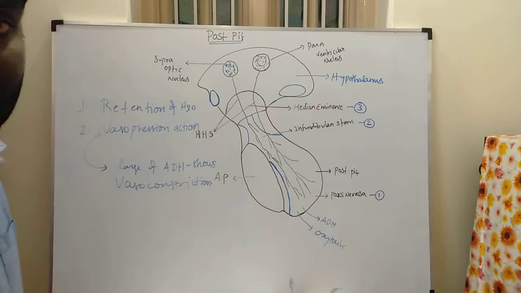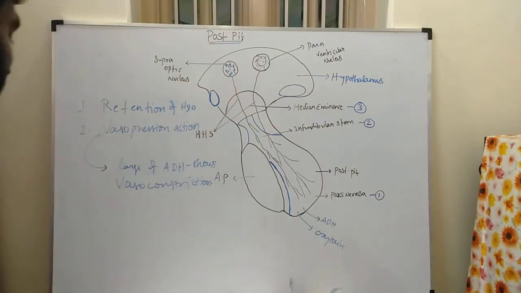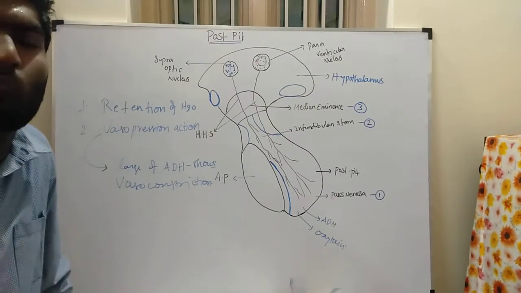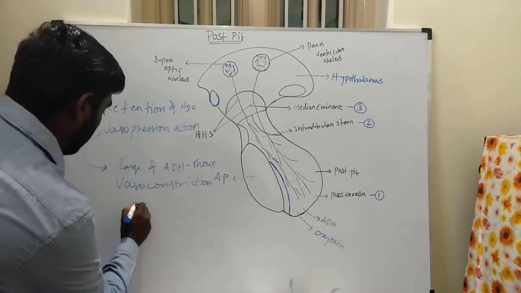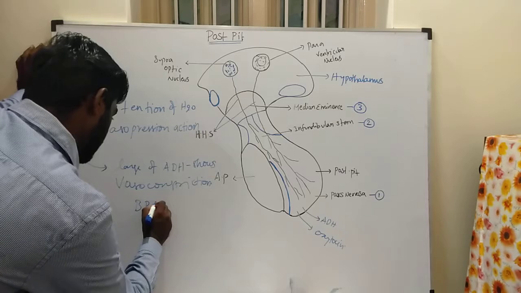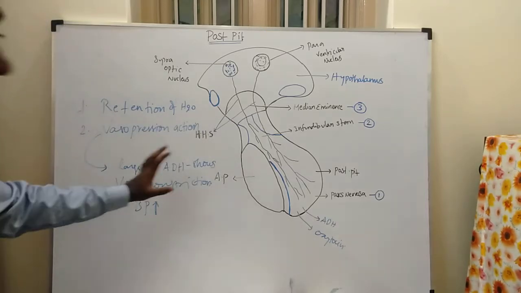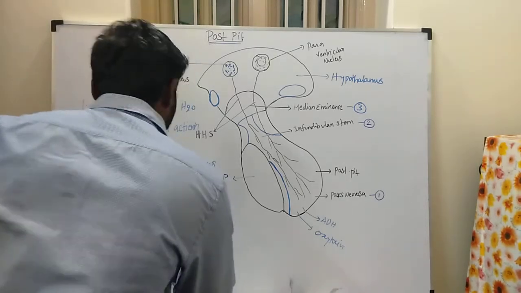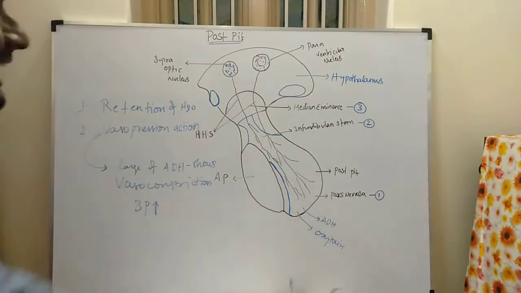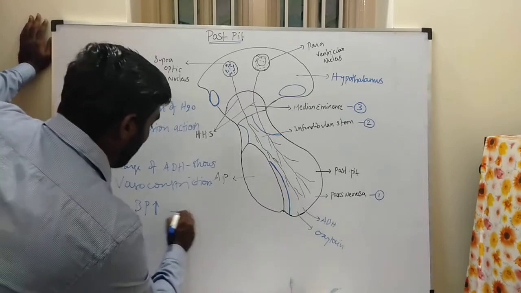Due to this vasoconstriction, blood pressure increases. This ADH acts on the blood vessels through the V1A receptor.